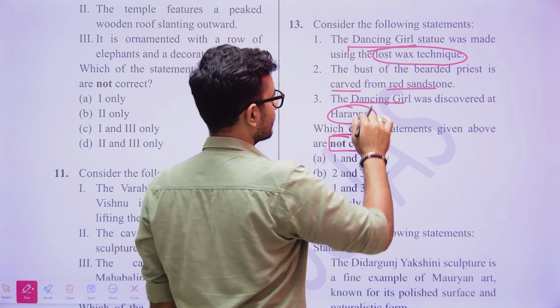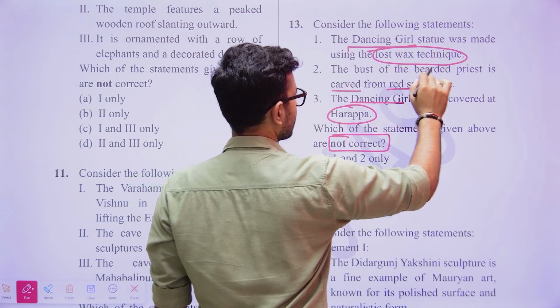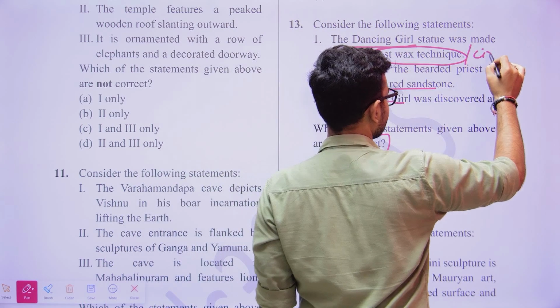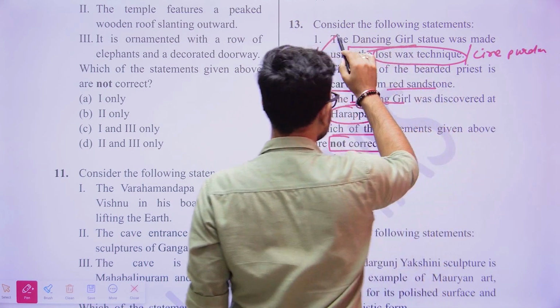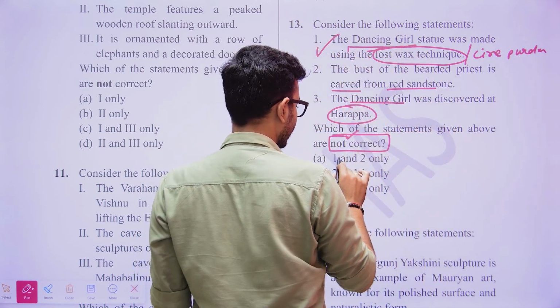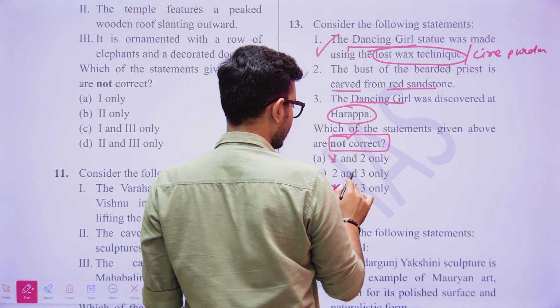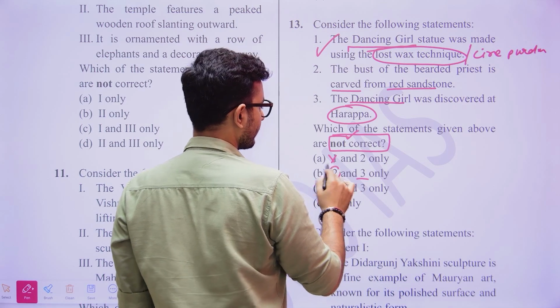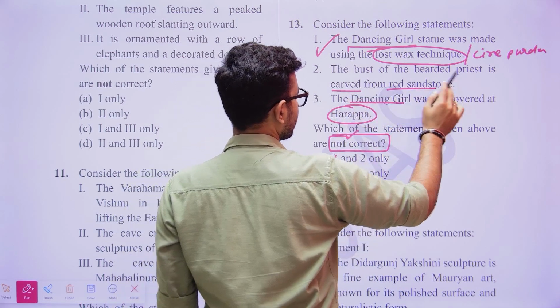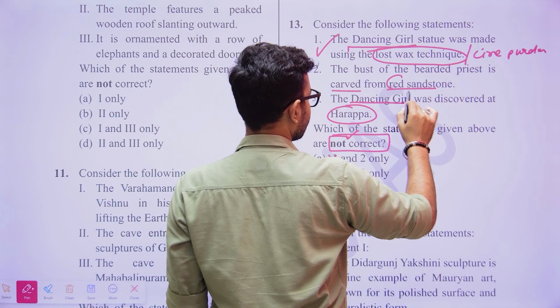Now what do we know? That the dancing girl was made using the lost wax technique, or Cire Perdue technique. This is a basic one that you have learned. So the first one is correct, but here they are asking for not correct. So you just eliminate the first and then you get 2 and 3. You know that 3 is correct, so you just have to check the second: that the bust of the bearded priest is carved of red sandstone.